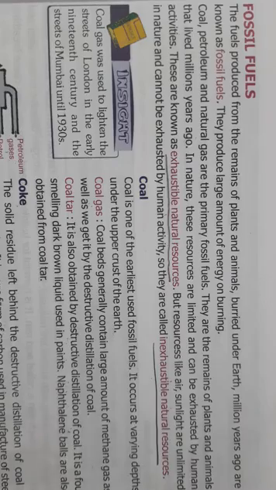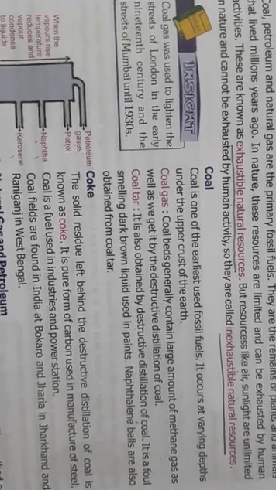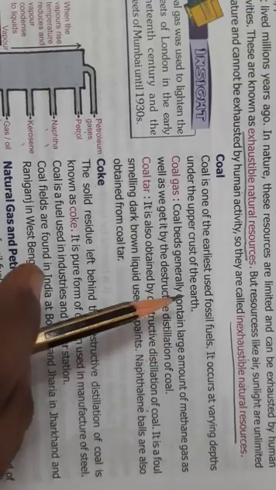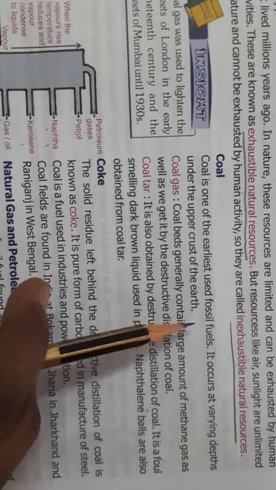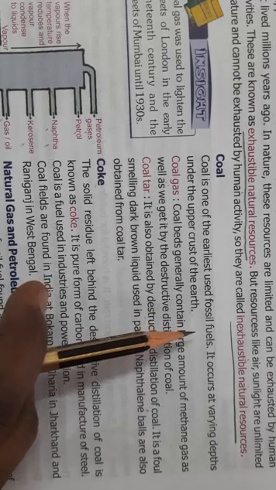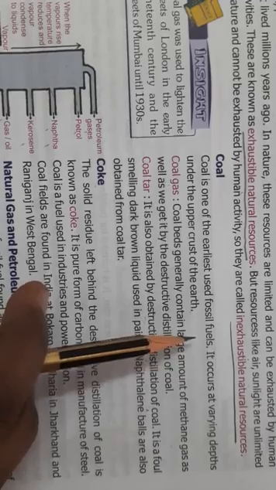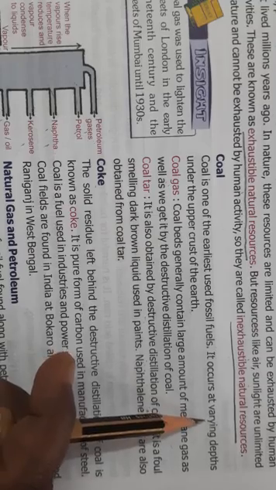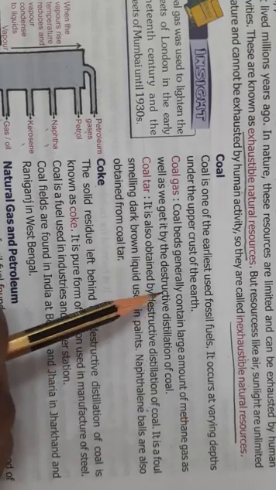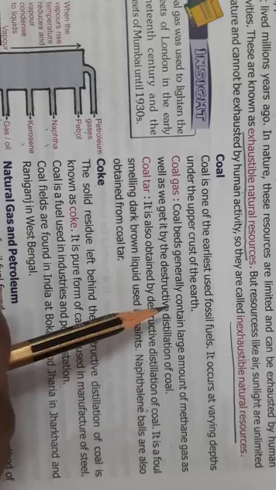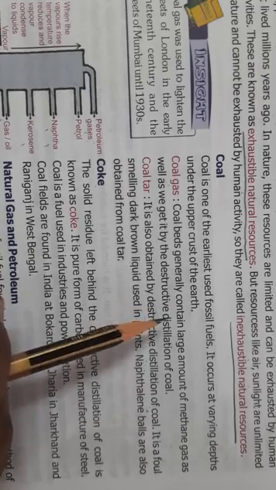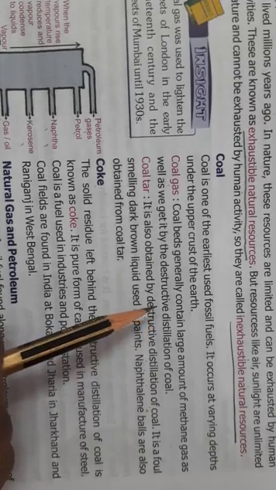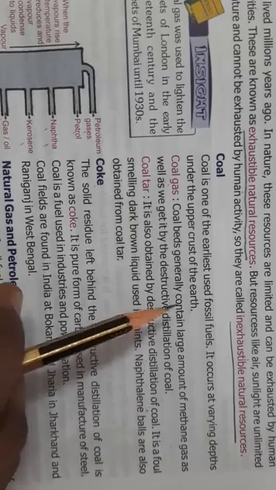Now we come to coal. Coal is one of the fossil fuels and it is formed by the dead remains of plants and animals. When plants and animals die and decay, and they are found in the very depth under the crust of the earth, then slowly after millions of years they form coal.